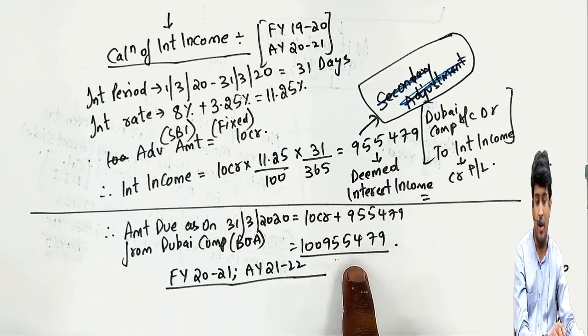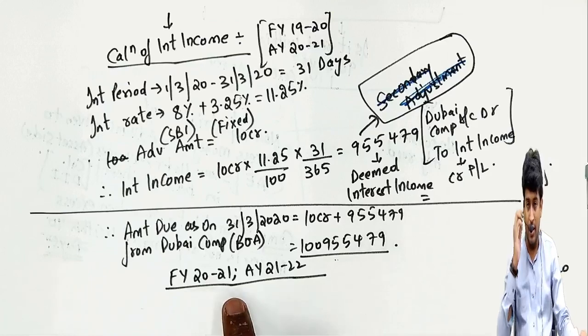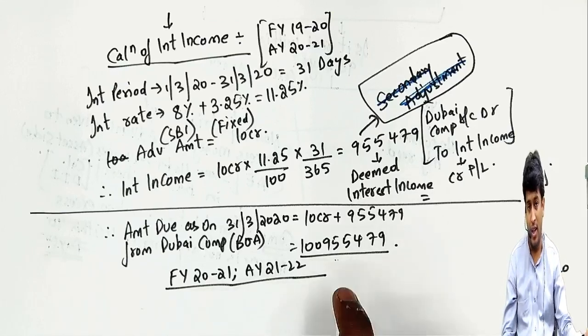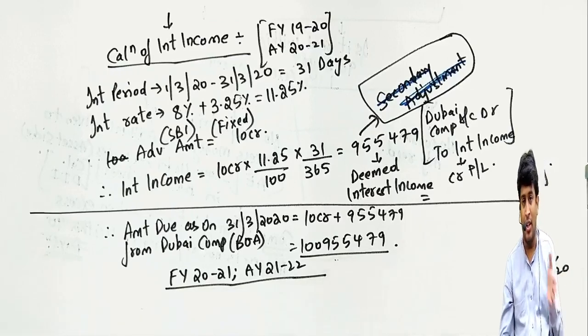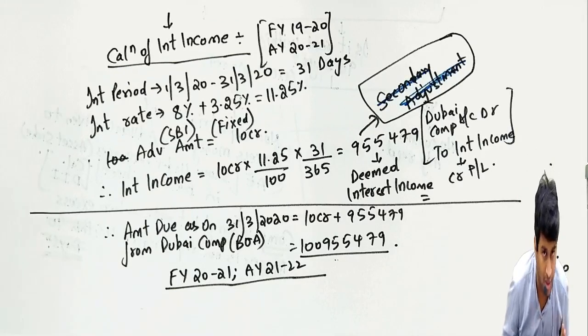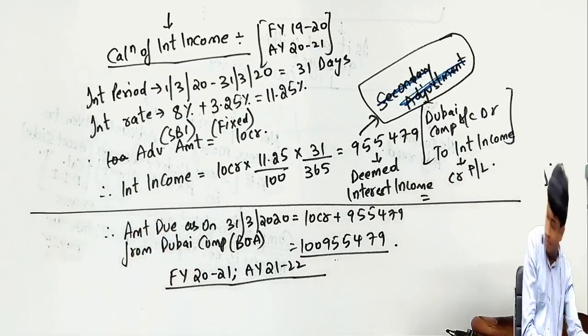Again, if this amount is not received, we'll assume this as advance money, and again interest will be calculated next year. If it's not received for the entire year, interest will be calculated for the entire year. If you get this amount in the middle of the year, from 1st April to the middle, again interest will be calculated for that number of days. So this interest income,